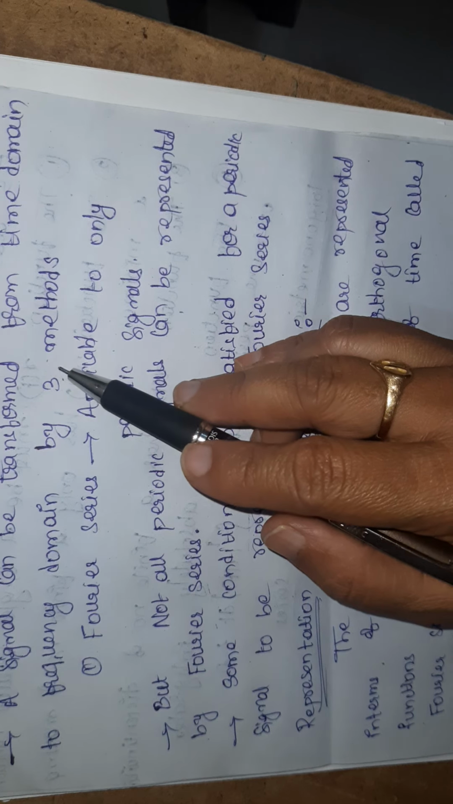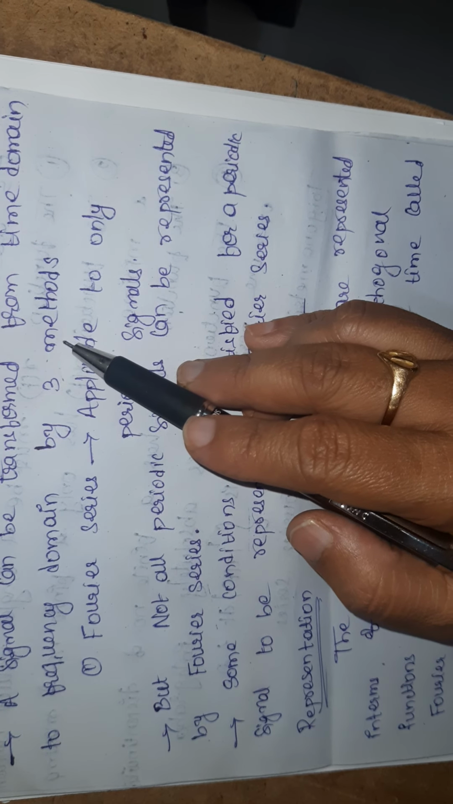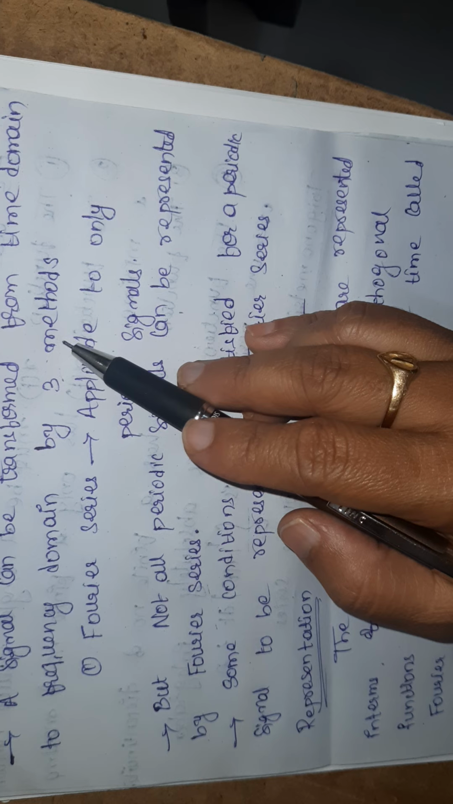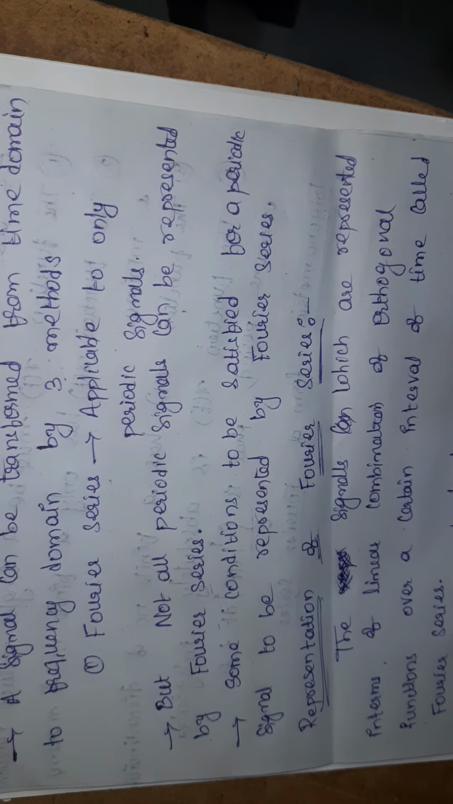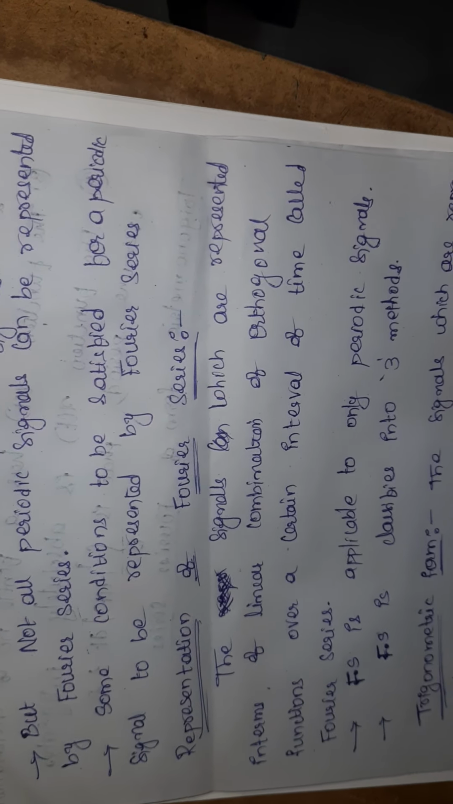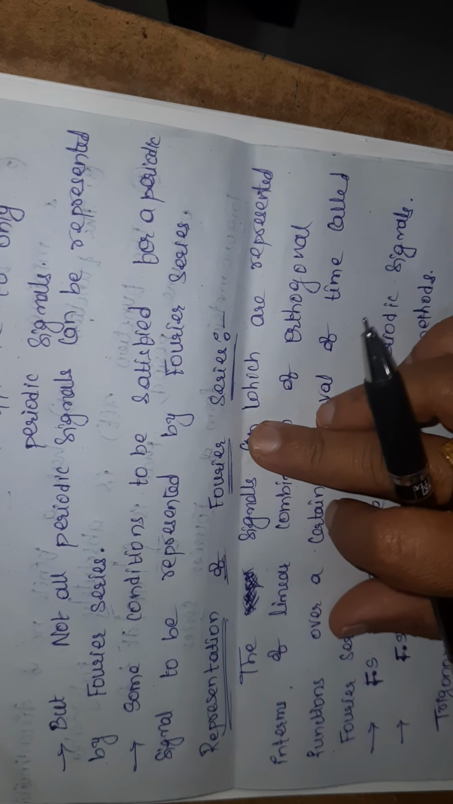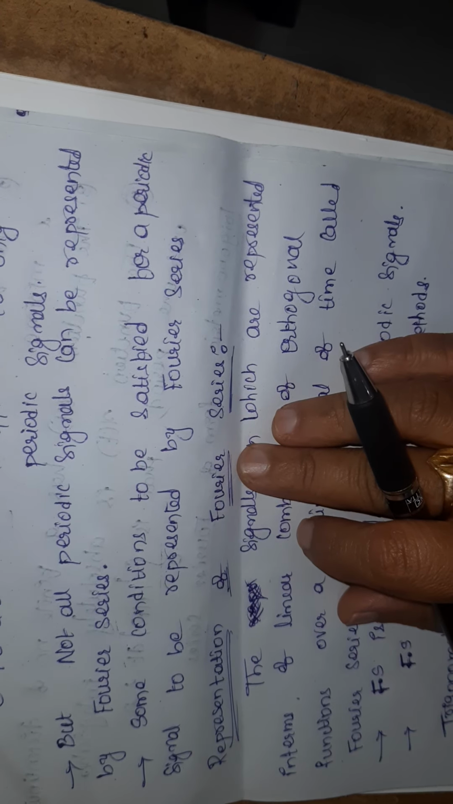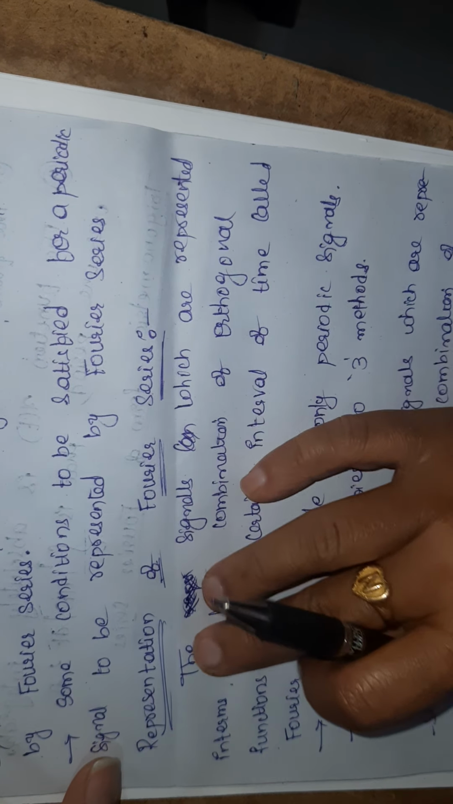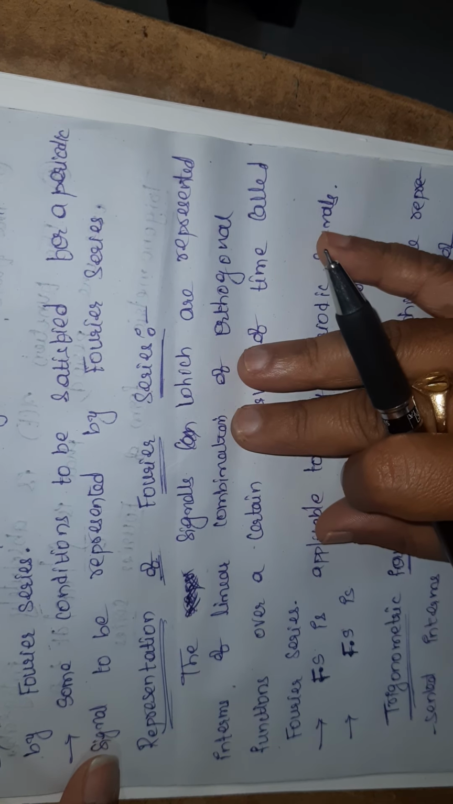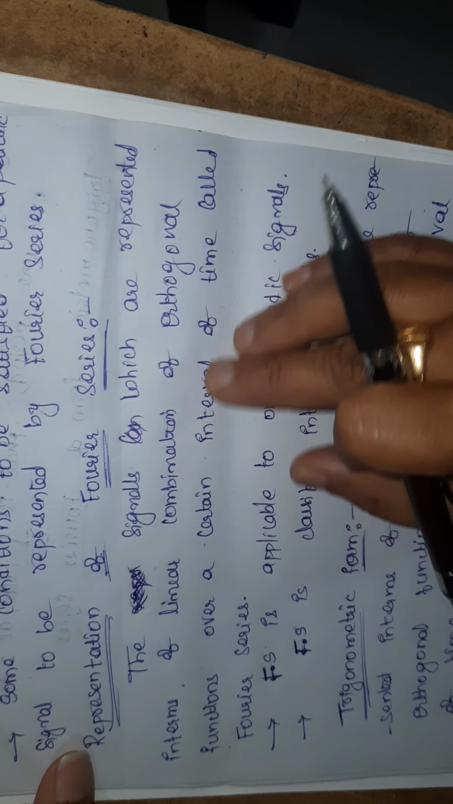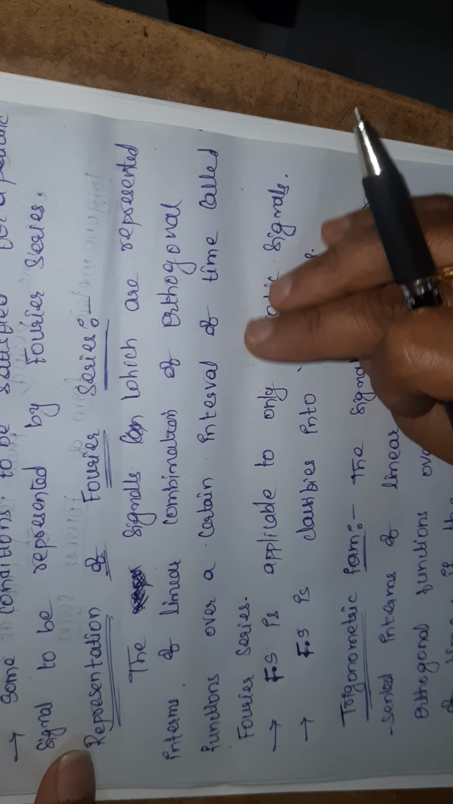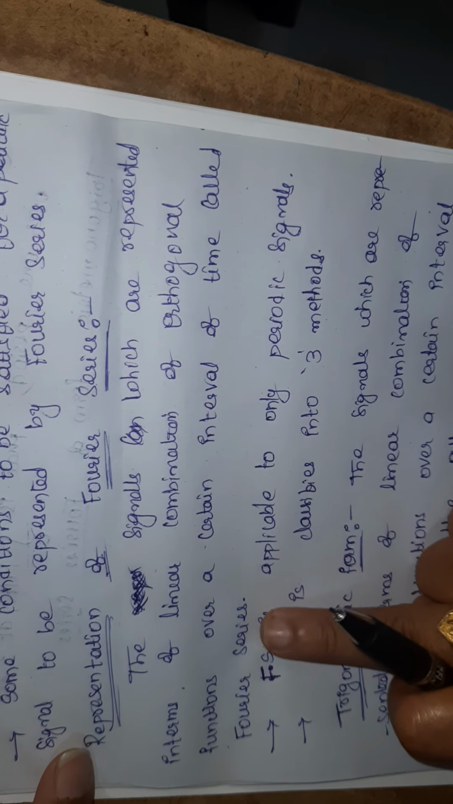Actually, there are three methods to convert a signal in time domain to frequency domain. First method is Fourier series, second method is Fourier transform, and third one is Laplace transform. Now I am going to discuss only the Fourier series, the representation of Fourier series. Signals which are represented in terms of a linear combination of orthogonal functions over a certain interval of time is known as Fourier series.